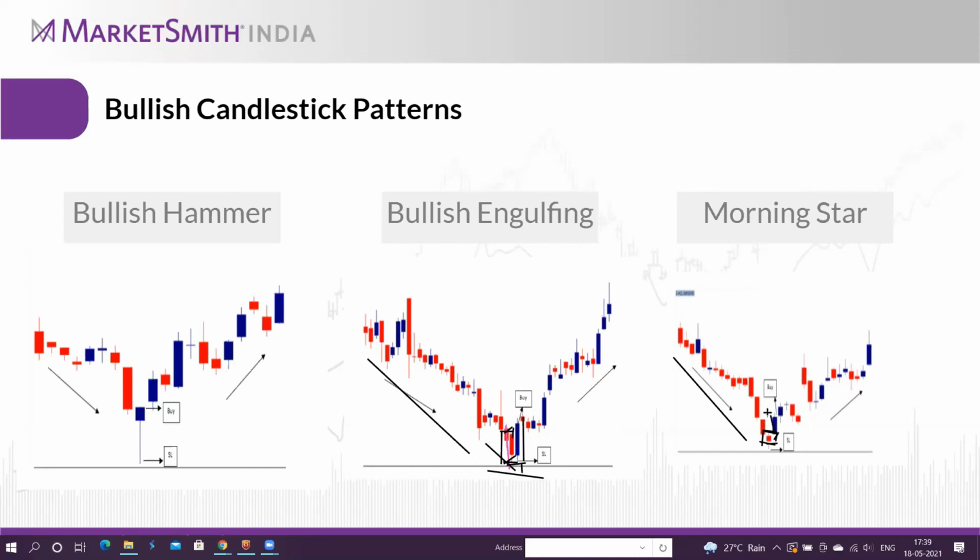On the third day, a big bullish candle will form, which does not undercut the previous day's close or low. There might be a gap down or gap up, and that could be an identification. After that, there will be a big bullish candle, and after that there will be follow-up buying also.